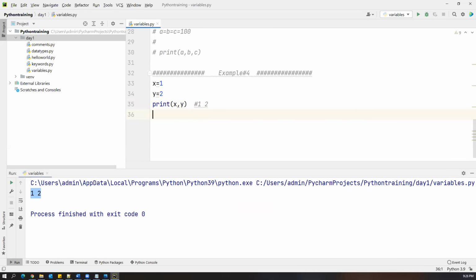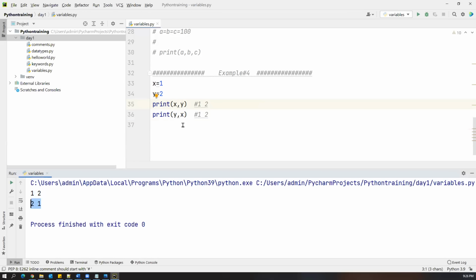Suppose I say like this, print y comma x. This will also print the same thing, but the values will be interchanged. So 2 comma 1 is printed. This is expected, because the y value is 2 and the x value is 1. But here my requirement is that I want to exchange the values between x and y, but not exchange the variables.